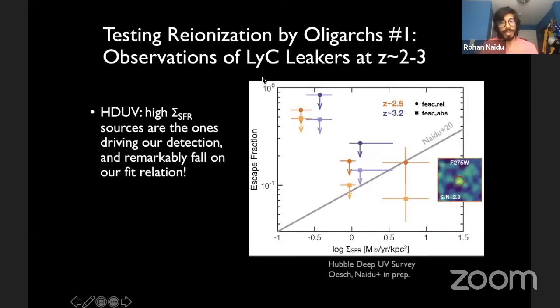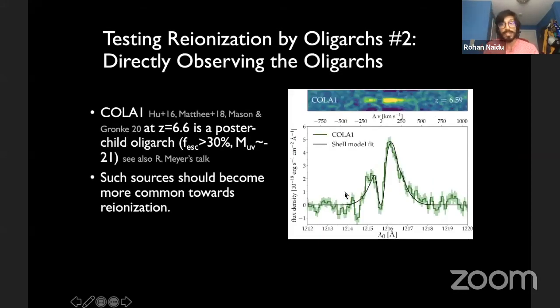Another simple test is a very direct one. We're constructing these stacks of redshift 2 to 3 Lyman continuum leakers. You just stack the high sigma ones, and you see that the detection really is in the high sigma sources compared to the lower sigma ones. Another test is just directly looking for the oligarchs at very high redshifts. And we've heard a lot about COLA1 and some of these other double peak Lyman alpha emitters that are likely powering their own bubbles without any assistance from some of these fainter galaxies around them.